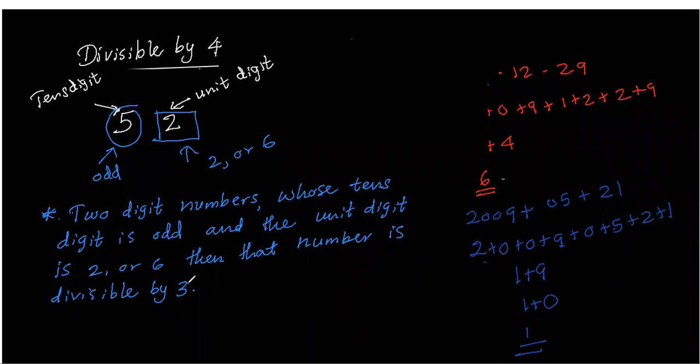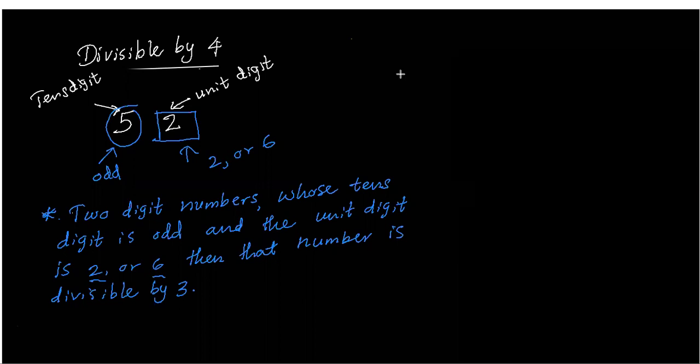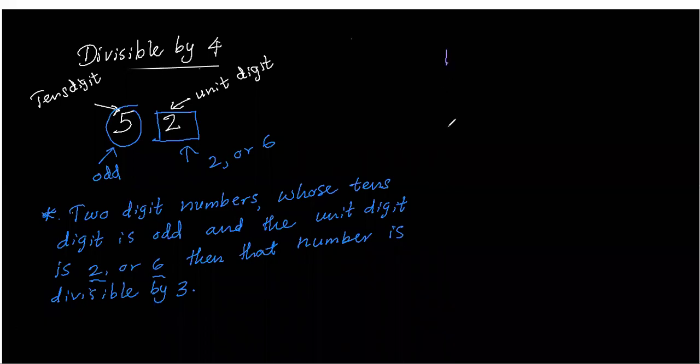Ah, yes, divisible by 4. 2-digit numbers whose tens digit is odd and the unit digit is 2 or 6, that number is divisible by 4. Then we can write like this. I think if someone can't understand, you can clear it by looking at this one. Now I just take all the odd numbers below 100. What are the odd numbers? 1, 3, 5, 7, 9. What are they saying? 2-digit numbers whose tens digit is odd.